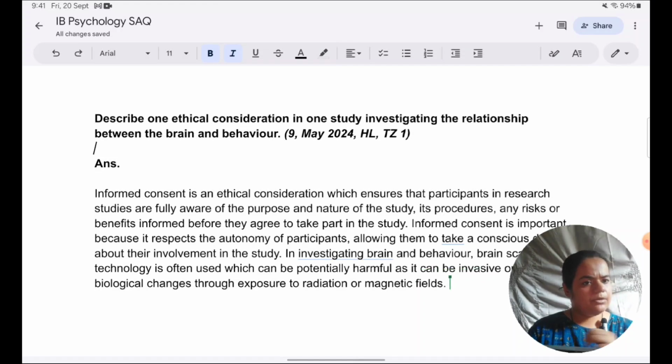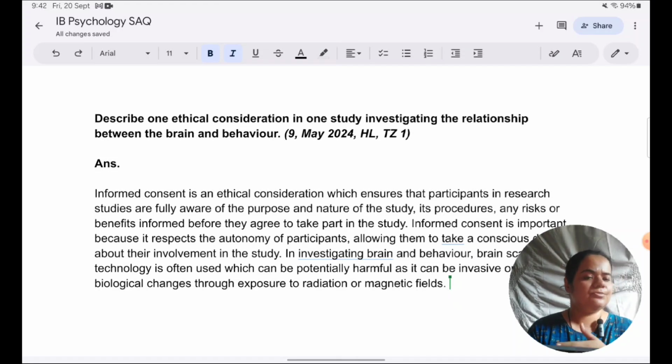Always use good terminology, as you know, in the paper. So instead of using loose language or non-psychological language, such as participants have to get their brain tested, and that can be dangerous for them because it can involve giving them some drugs. Like instead of giving vague ideas or being abstract about what happens, use words like invasive, radiation, magnetic field.